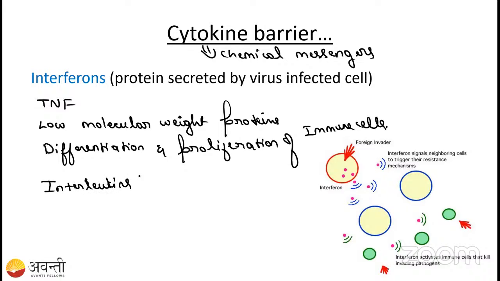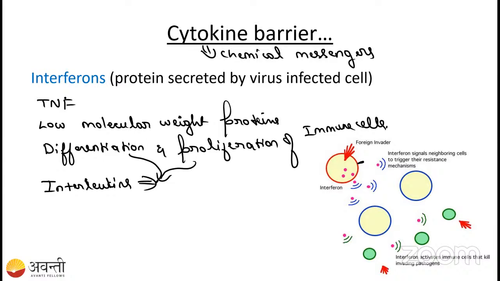Interleukins, okay, student? Interleukins act in differentiation and proliferation. Sometimes our cell is infected by a virus, right? For example, see here, this is a cell which is infected by the virus. The virus-infected cell will send a message to other cells in the body: I have been infected by the virus, so be careful, the virus will come and infect you also. It is sending the message, right? That message we will call the interferon.